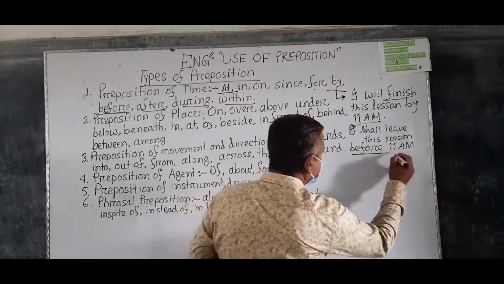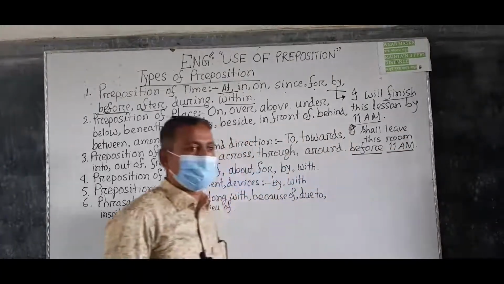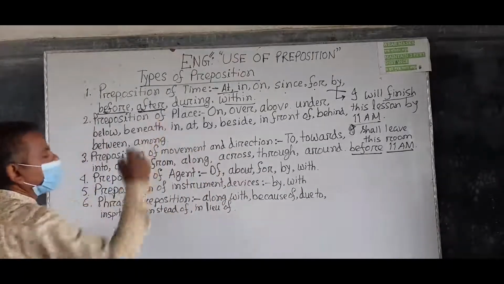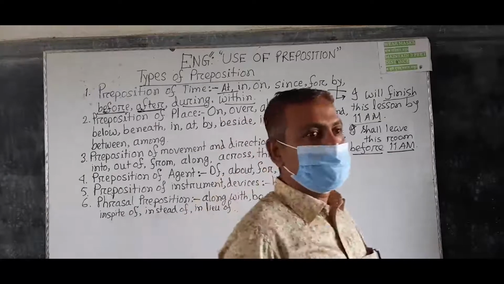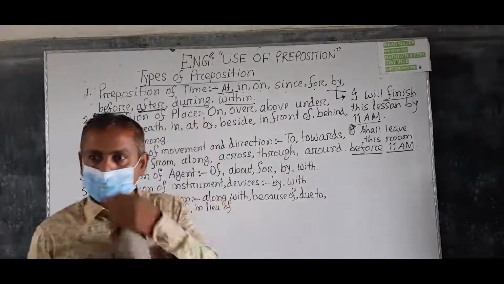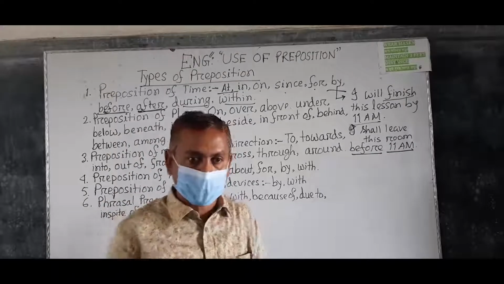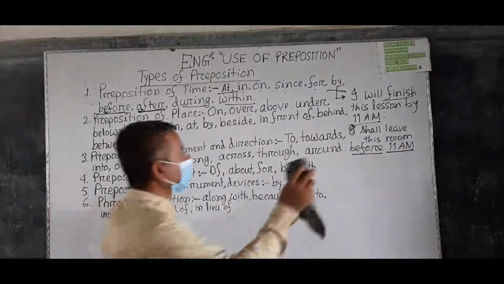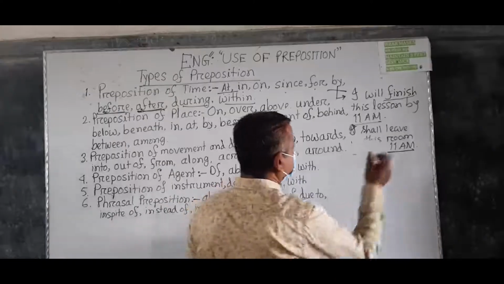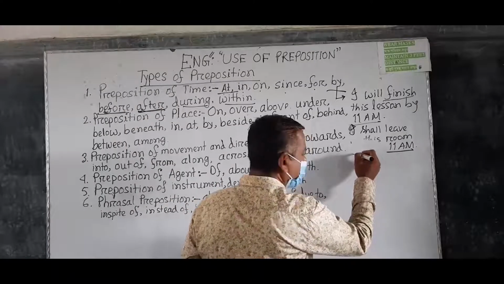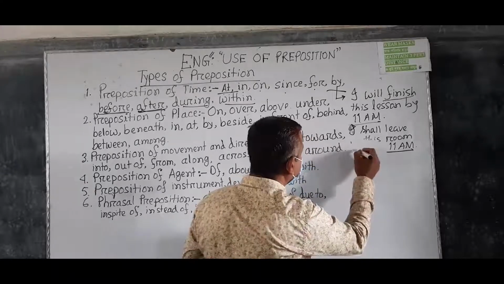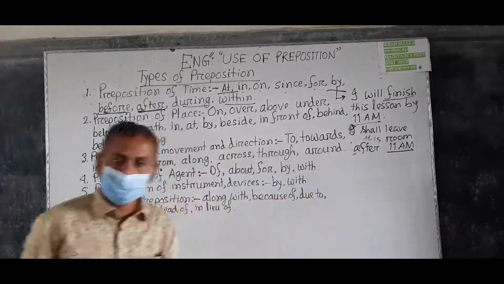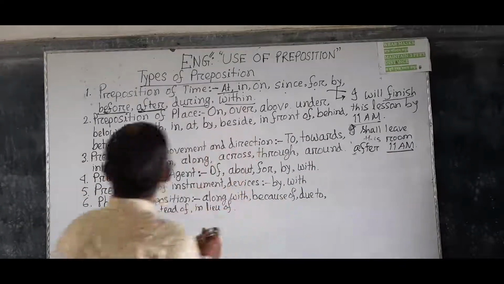Before is used before a time, a specific time, a period of time. Understand? Not after. After indicates the following period of time. Understand? So I can use after in place of before. I shall leave this room after 11 a.m. Understand?